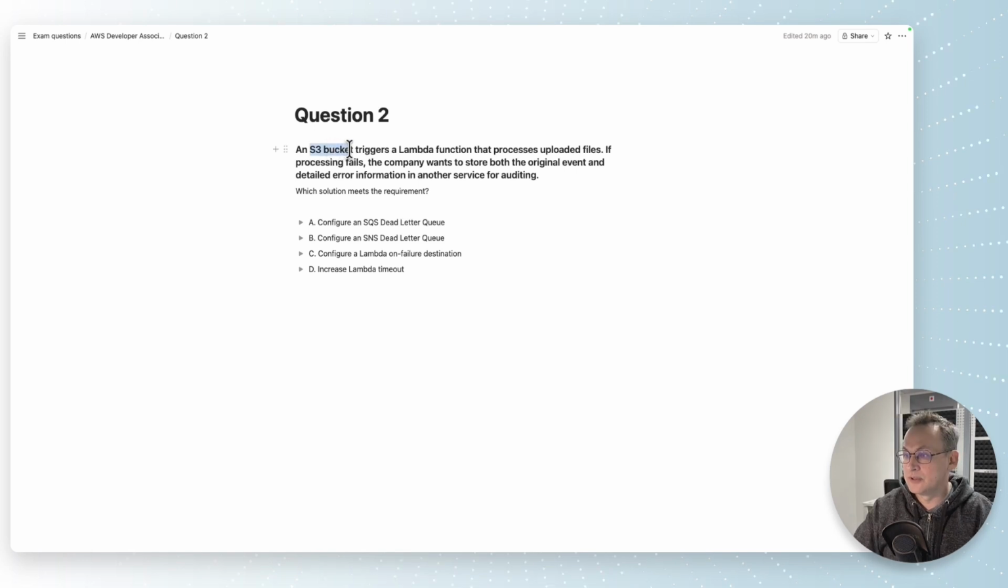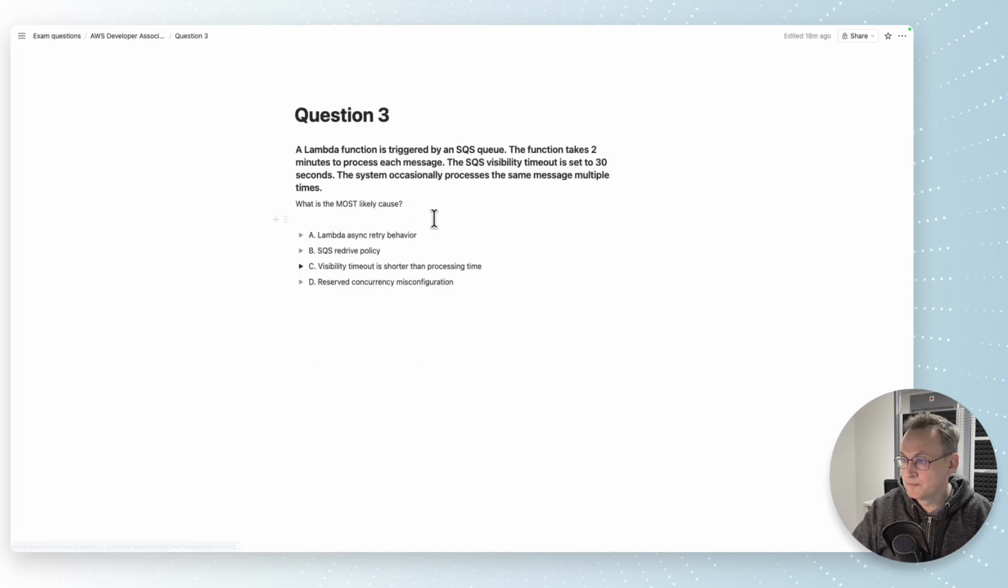If you look at this part, S3 bucket triggers a Lambda function. S3 always triggers Lambda function asynchronously, so we can utilize Lambda destination for that. Let's find option with Lambda destination. That is configure Lambda on failure destination, so it will contain both detailed error information and the original event will be kept in logs, for example.